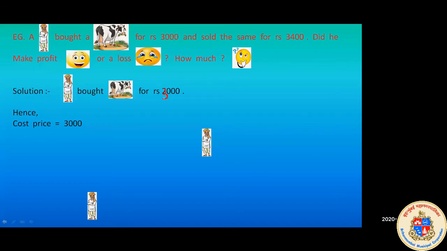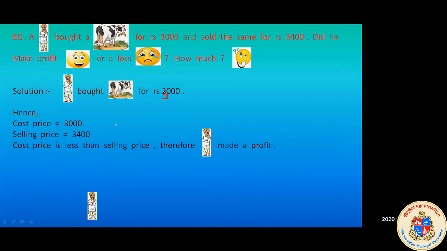After the cost price, if you read the question properly, he has sold the same cow for 3400. So the selling price is 3400. Cost price is 3000, selling price is 3400. As the cost price is less than the selling price, therefore we can say the farmer made a profit.